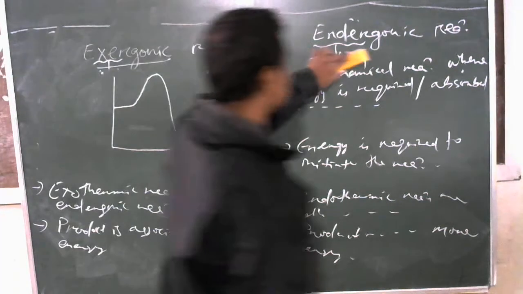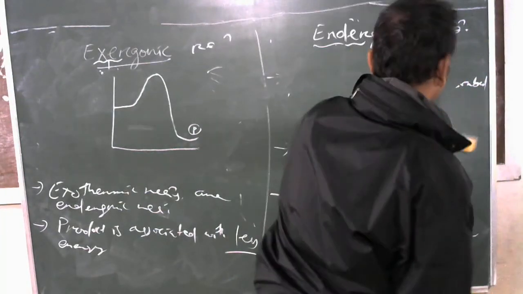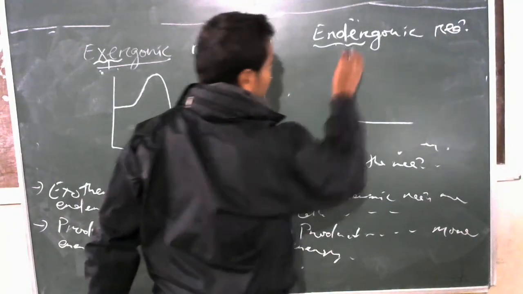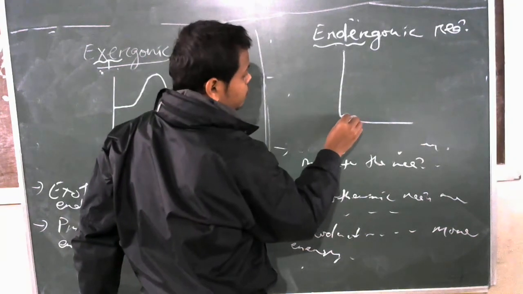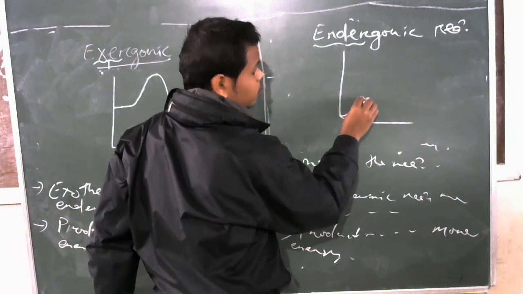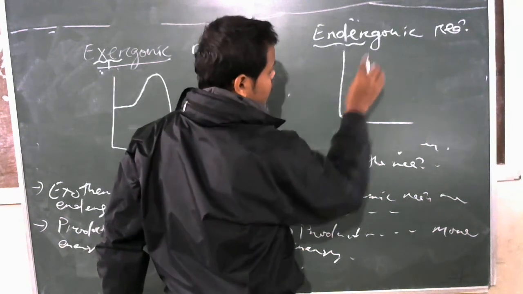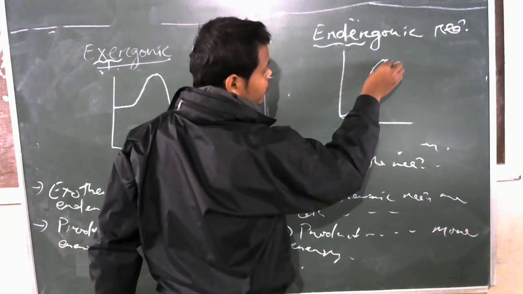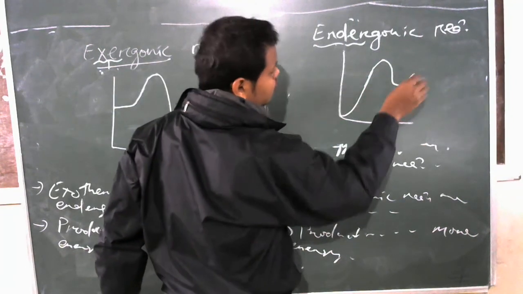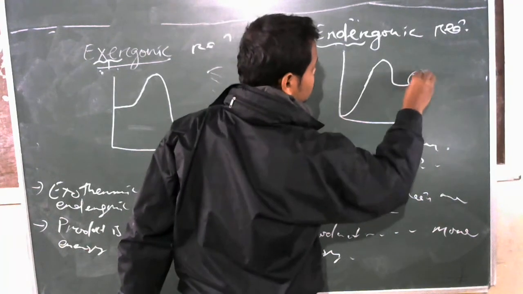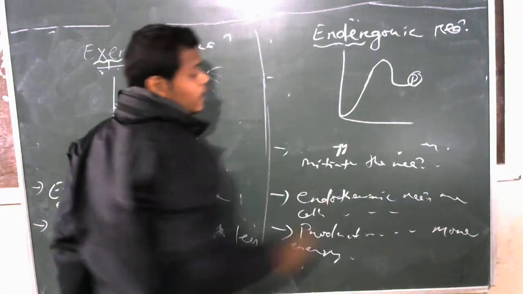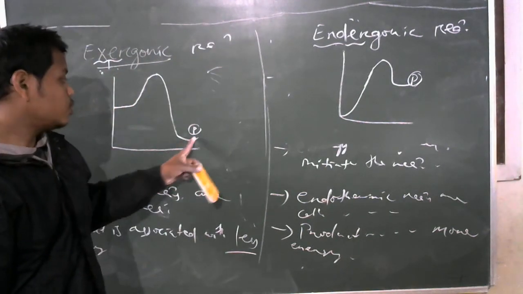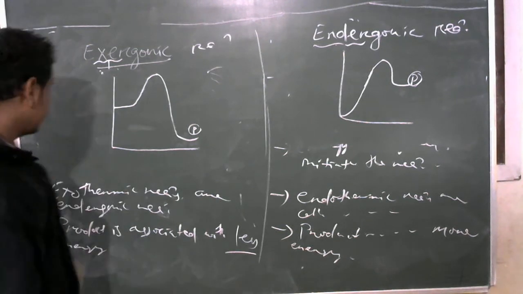But here there is not sufficient energy to initiate the process. That's why the process starts from a lower energy level, but after you provide the energy, the energy level increases up to a certain point. Then at the end of the reaction, the product is associated with maximum energy, because here energy is not lost to the surrounding, but there, as energy is lost to the surrounding, the product is associated with less energy. Okay, next.